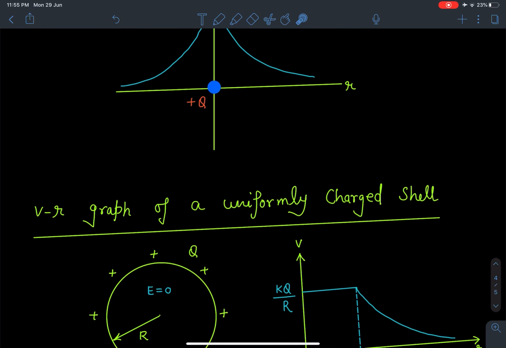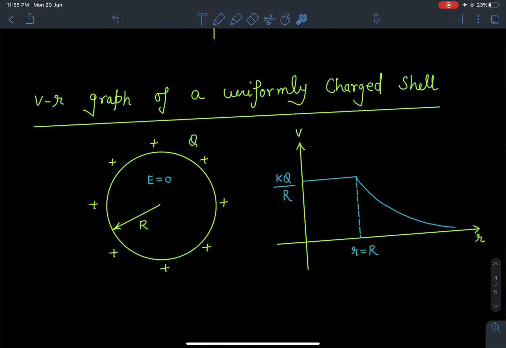And another situation is the VR graph of a uniformly charged shell. As per the shell theorem, we can say the outside field is kq by r square, and the field inside a uniformly charged shell will be 0. So we can write the corresponding potential functions also. Outside it is kq by small r, so the graph is similar to this, and inside the field becomes 0. If the field is 0, we know potential is constant, but what the value of that constant should be, we don't know. So since the graph cannot be discontinuous, this constant value must be kq by capital R.